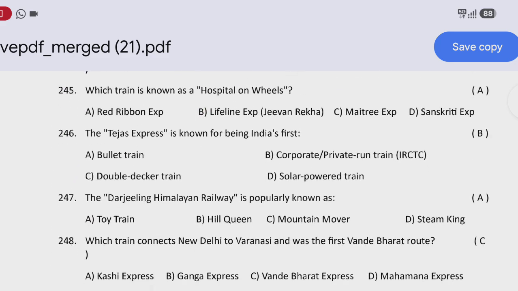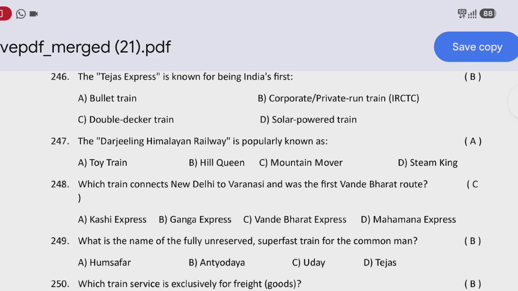Next question: the Tejas Express is known as being India's first? That is option B, corporate private run train, IRCTC. Next question: the Darjeeling Himalayan Railway is popularly known as? That is option A, Toy Train.